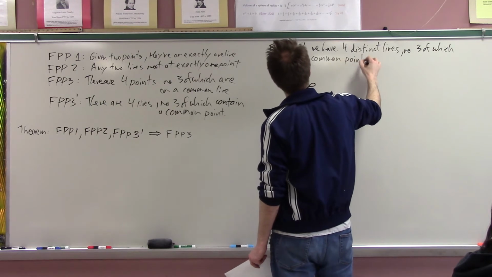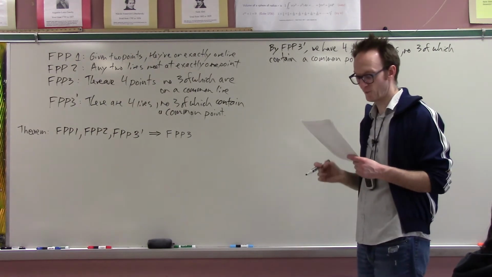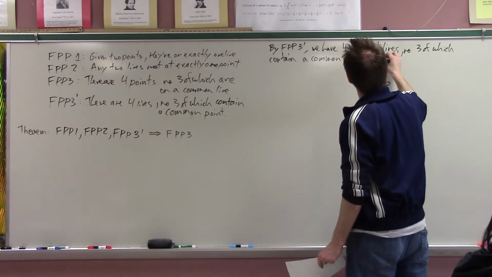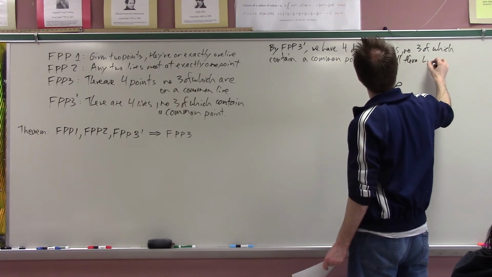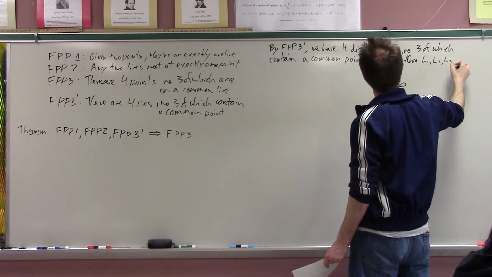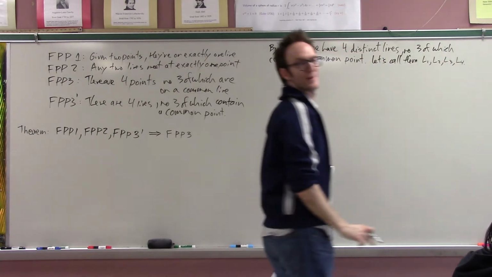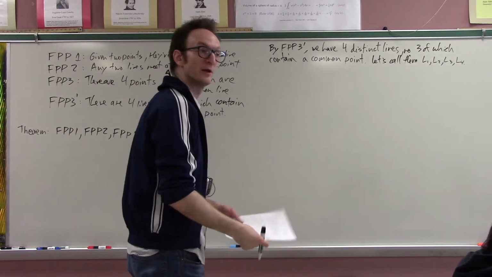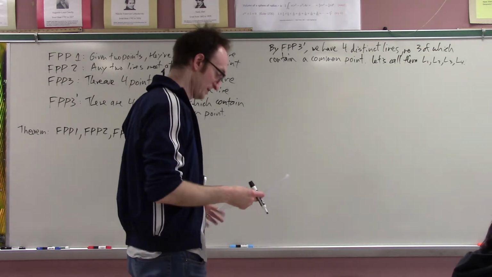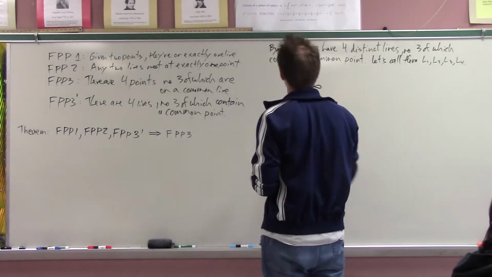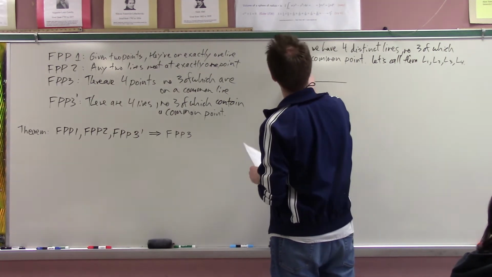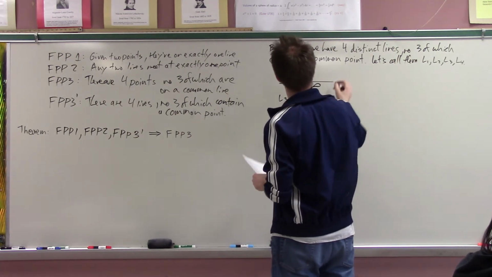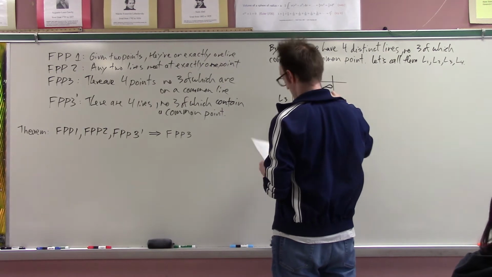Let us call these 4 lines L1, L2, L3, and L4. I will draw a picture of these 4 lines, and the picture is not really part of the proof, but it's a picture. So here's L1, here's L2, here's L3, and here's L4.